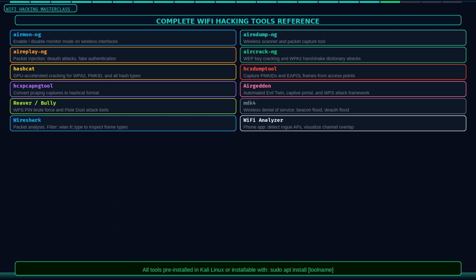The Alpha AWS-036ACH and AWS-036NHA adapters are your hardware workhorses. With this toolkit, you have everything a professional Wi-Fi penetration tester uses on real authorized engagements.